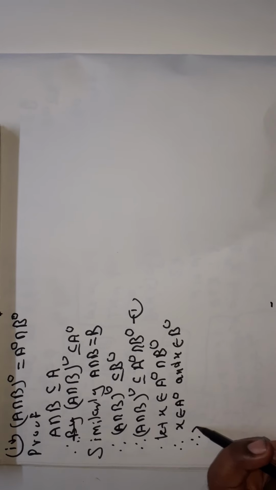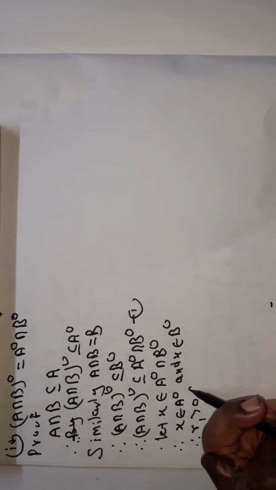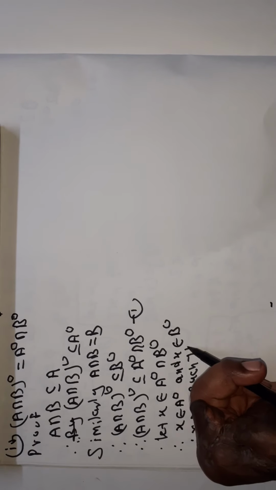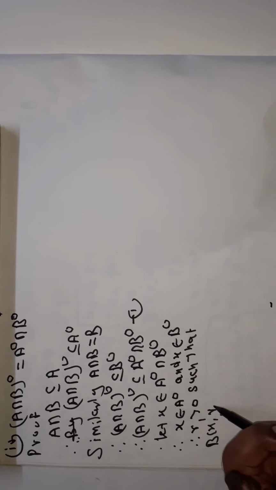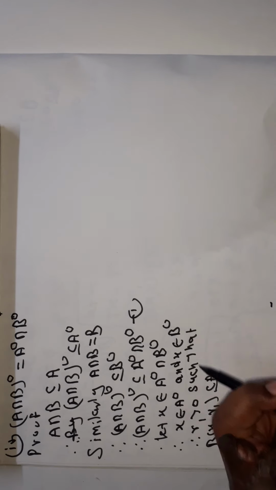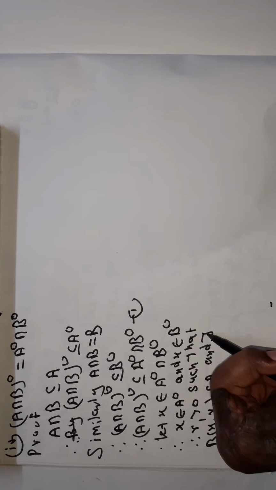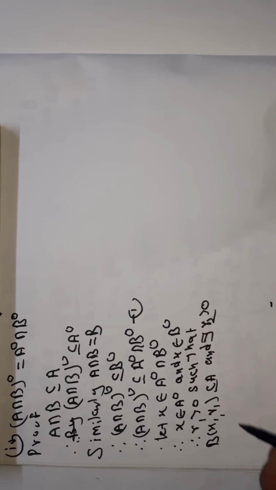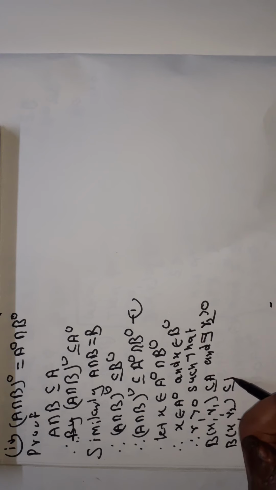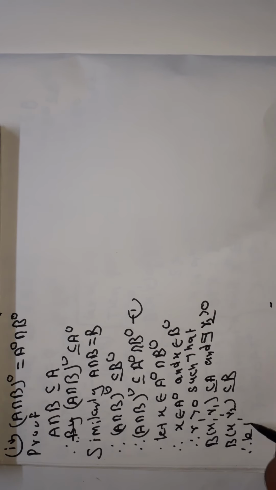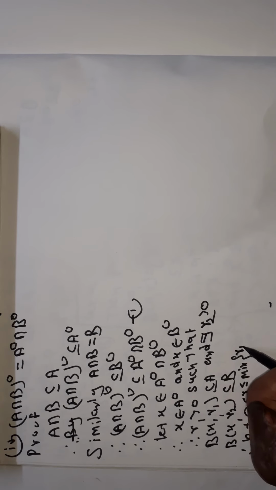Therefore, there exists R1 greater than 0 such that the open ball centered at X and radius R1 is a subset of A, and there exists R2 greater than 0 such that the open ball centered at X and radius R2 is a subset of B. Let 0 is less than R is less than or equal to the minimum of R1 and R2. Therefore,